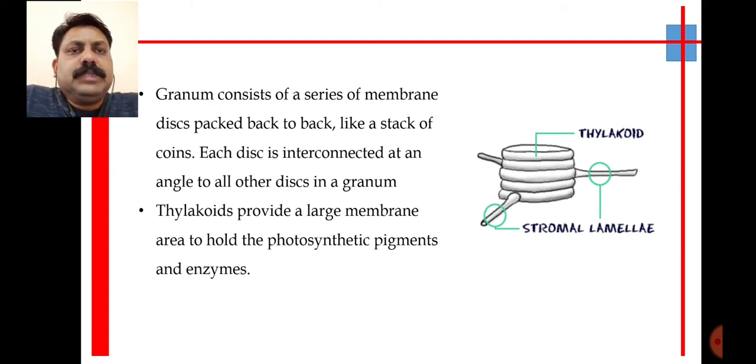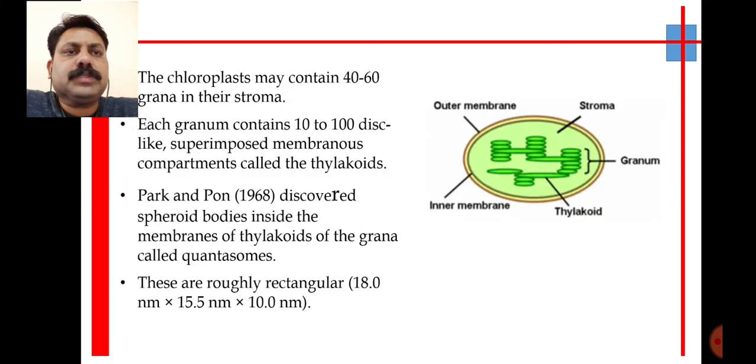Now in a stroma region or in a grana region, it consists of a series of discs packed back to back, and they are placed one above the other, and they provide pigments responsible for the process of photosynthesis.